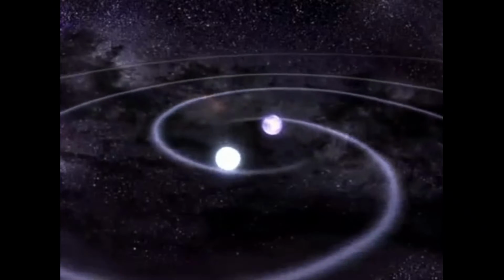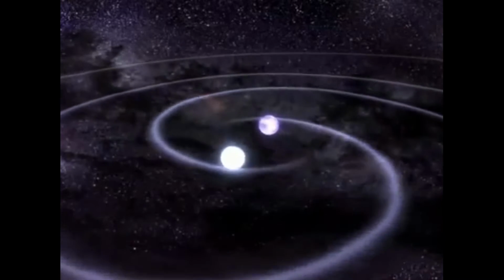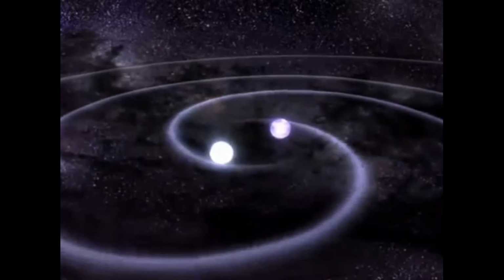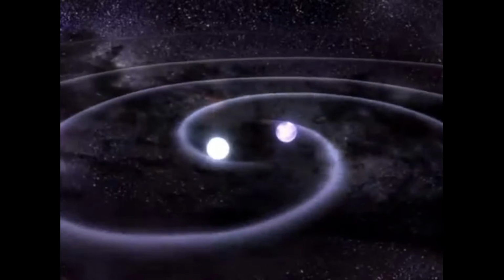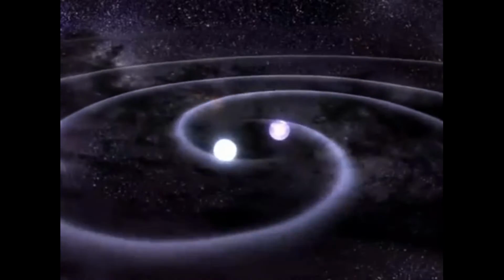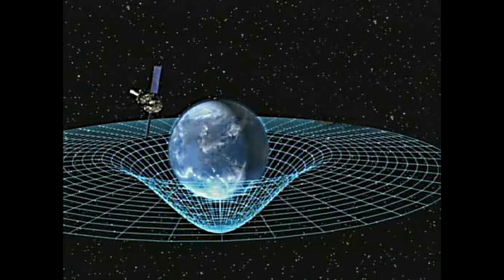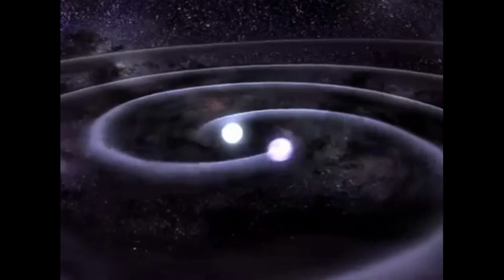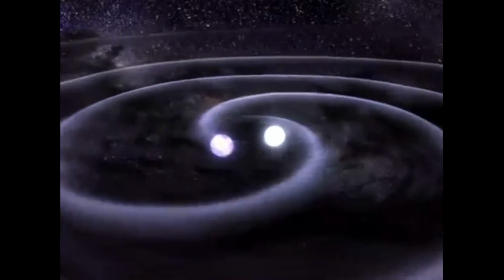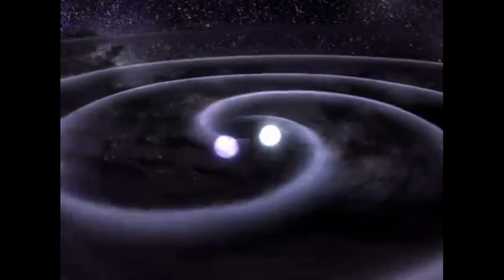This video is about how gravitational waves were discovered. Gravitational waves are formed when two massive objects like black holes orbit each other and collide. According to Einstein's general theory of relativity, gravity is a consequence of the curvature of space and time. The massive object causes distortion in the space-time. A gravitational wave is nothing but a disturbance in the curvature of space and time.